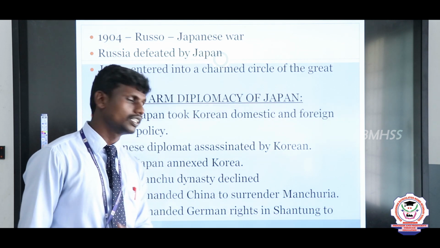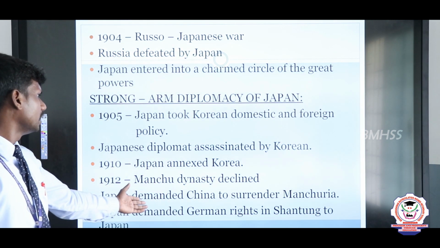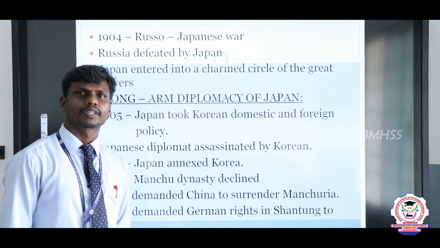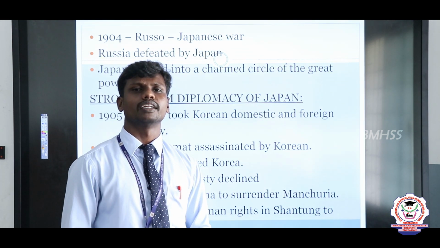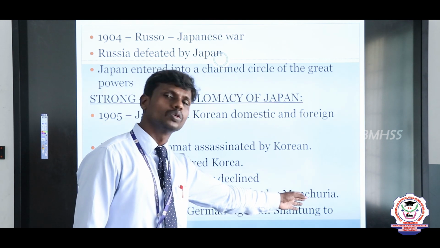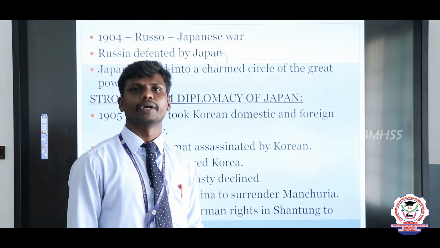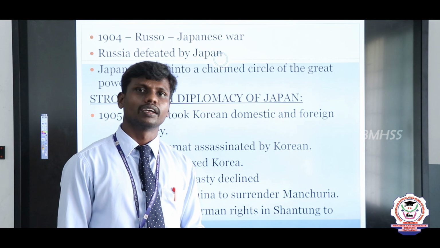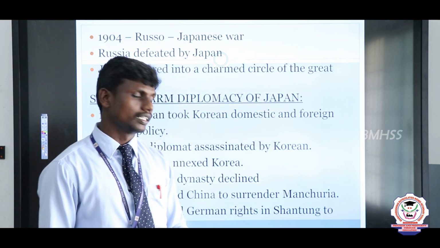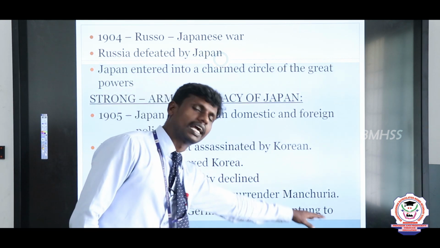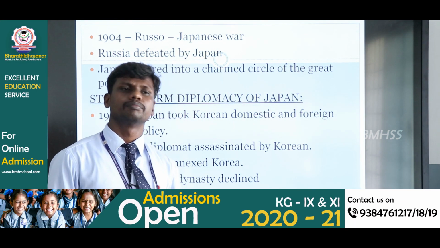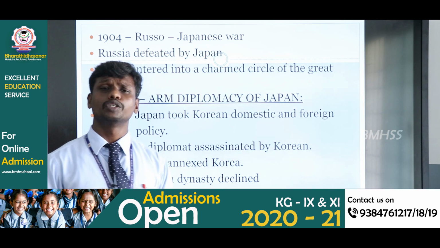So, the Japanese demanded a number of things from the Chinese. Do you know what the demand was? Here I mentioned it. They demanded Manchuria. Manchuria is a fertile land in China. This place was wanted by the people of Japan. So, they demanded, and at last they got it also. At the same time, the Japanese demanded the Shantung Island, but this was under the control of the Germans.